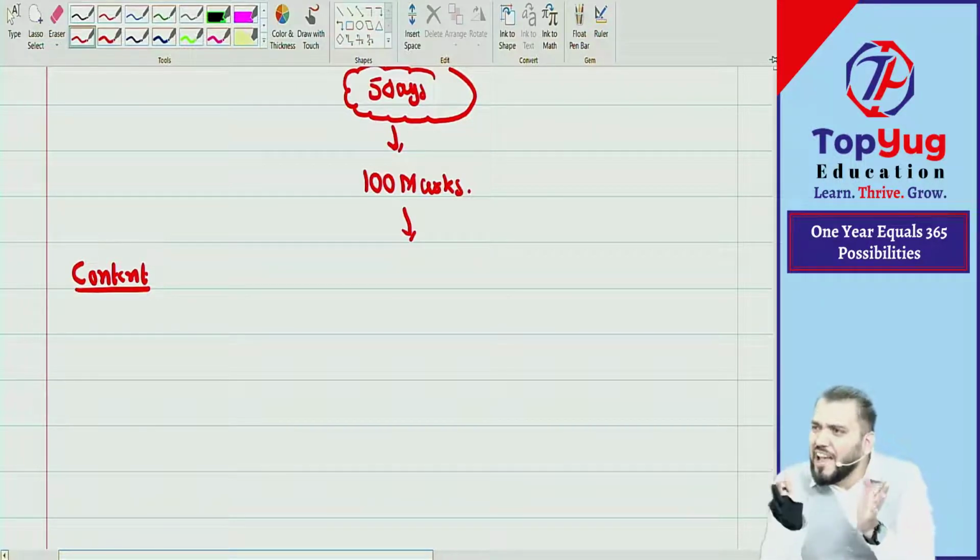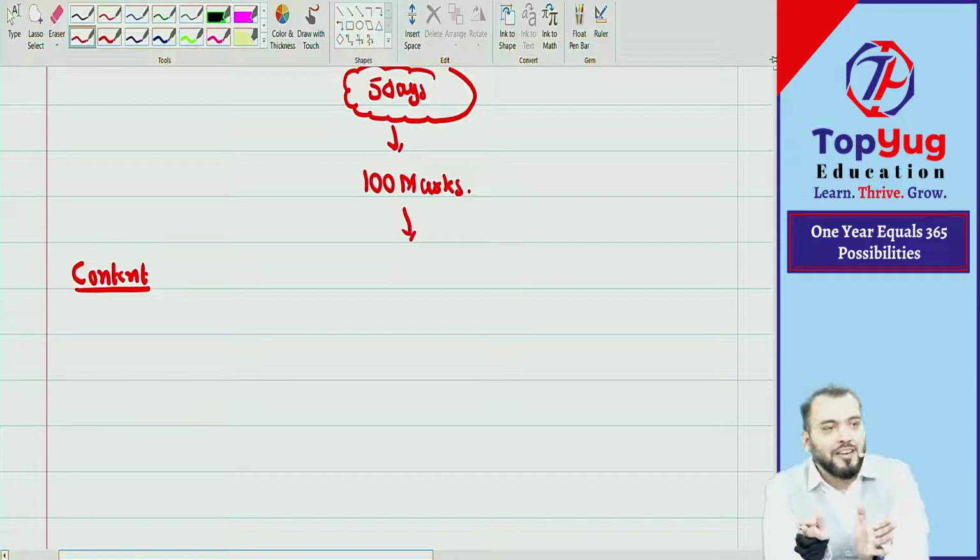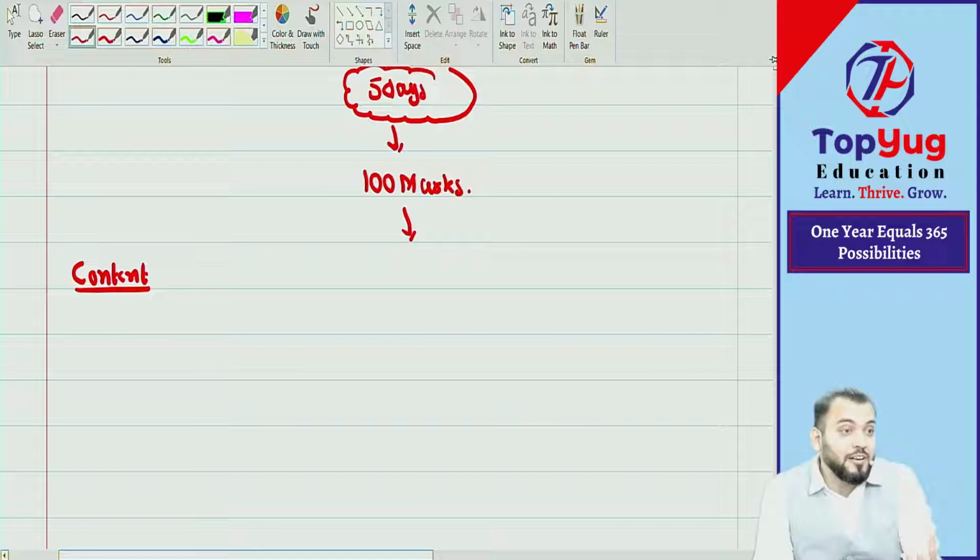What I am saying, that is fact. If you will take extra burden now, then what will happen? Tension will increase, then your hair will fall. When hair started falling, then what will happen after becoming a chartered accountant? You will not get what? Have you understood what I am saying? Means you are able to understand my emotions. You know why? Because I am CA and you are doing CA. Have same emotions.